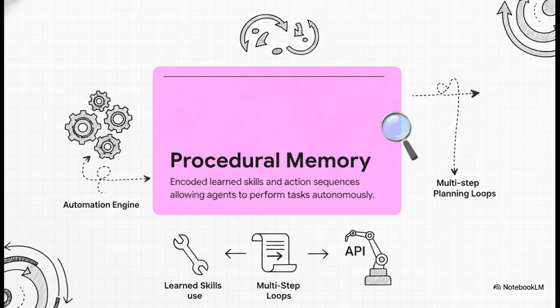Once it learns the exact procedure for a multi-step planning loop, like securely authenticating a user, hitting a live database, and drafting a report, it just does it. No need to burn tokens reasoning through the same steps over and over.